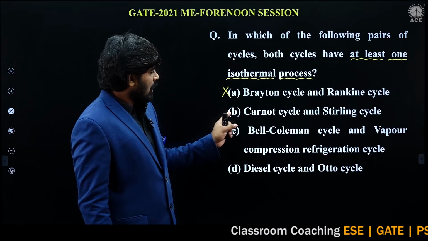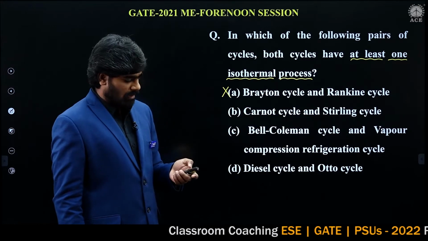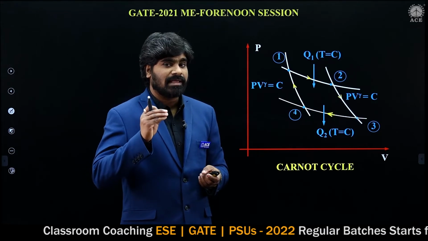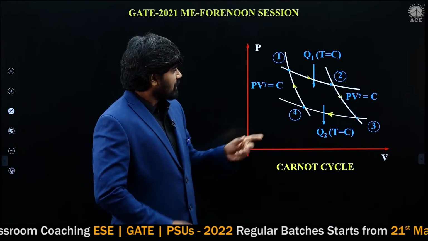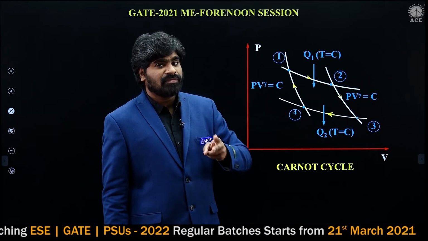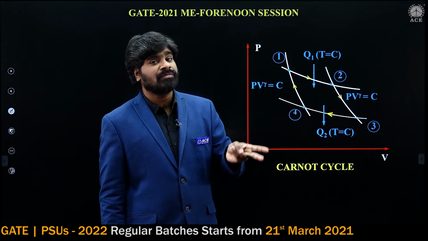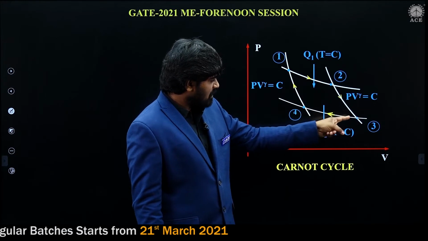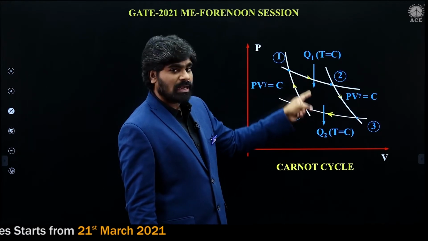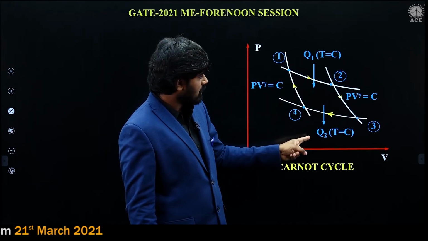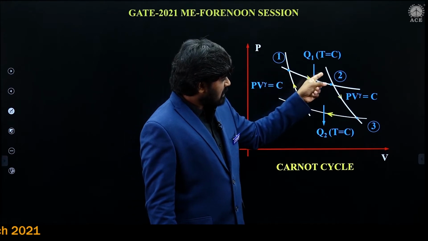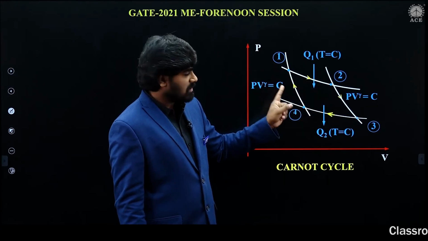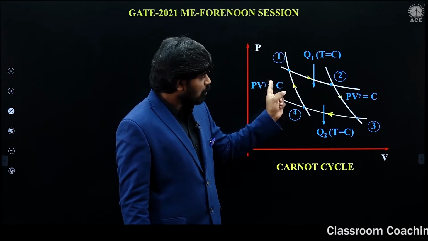Option B, Carnot cycle and Stirling cycle. Carnot cycle, you know very well. Carnot cycle is the ideal cycle for heat engines. It consists of two reversible isothermal and two reversible adiabatic processes: reversible isothermal heat supply and reversible isothermal heat rejection. These two are at constant temperature. And this is reversible adiabatic expansion and this is reversible adiabatic compression.